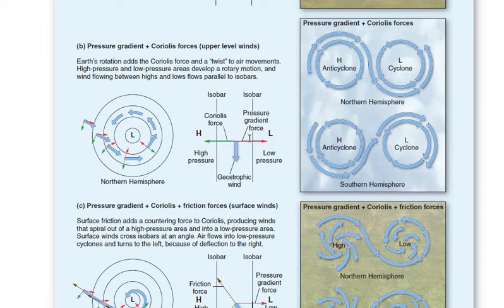These types of winds are found in the upper part of the troposphere, not near the surface but far away from the surface, near the end of the troposphere.